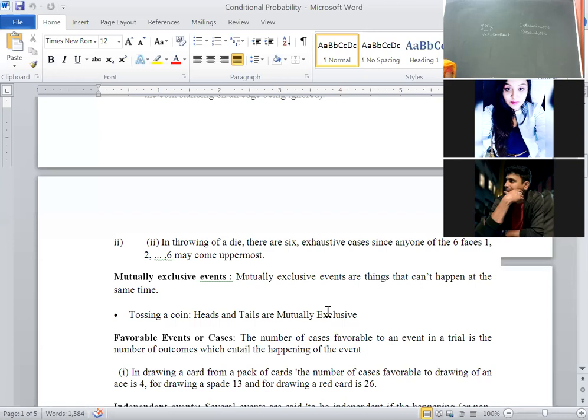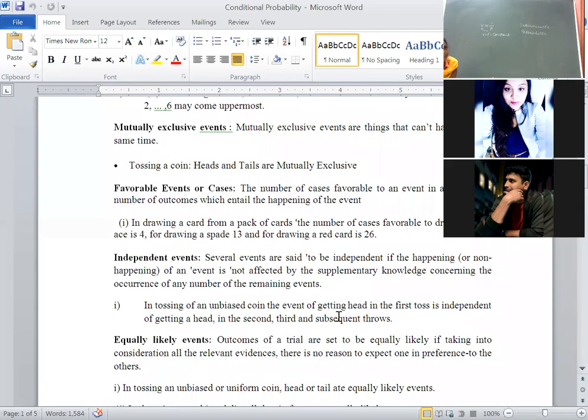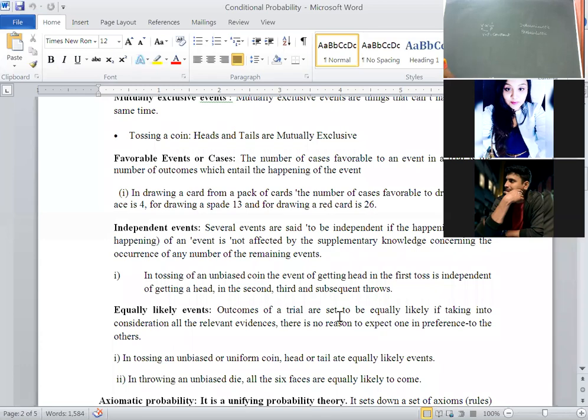Okay, tossing of a coin, we will get either a head or a tail, but head and tail don't occur simultaneously. That is called mutually exclusive. In that case, head and tail, head is having the probability of half, tail is also having the probability of half. Then this is called mutually exclusive. Then favorable events. Just to go through the definition.